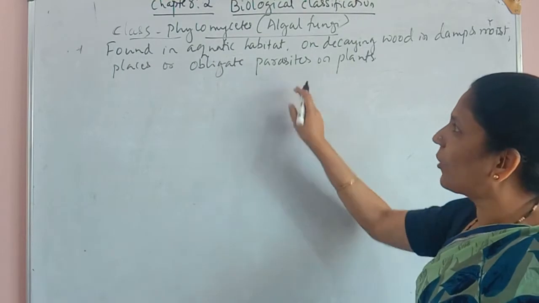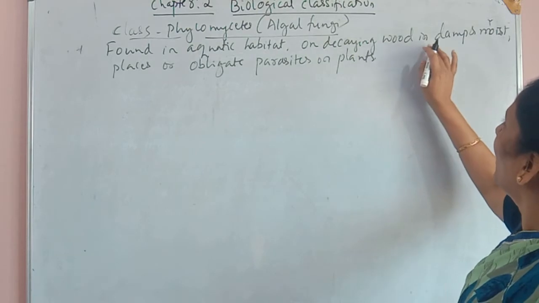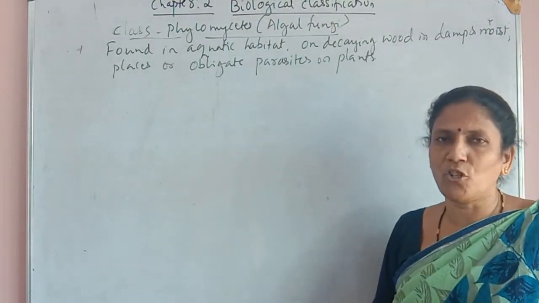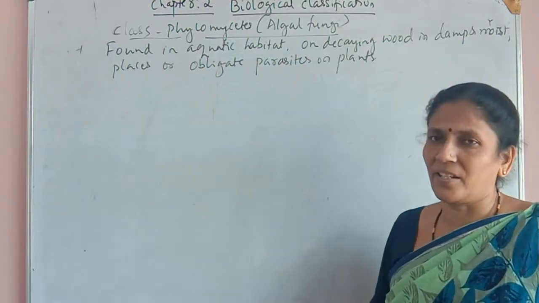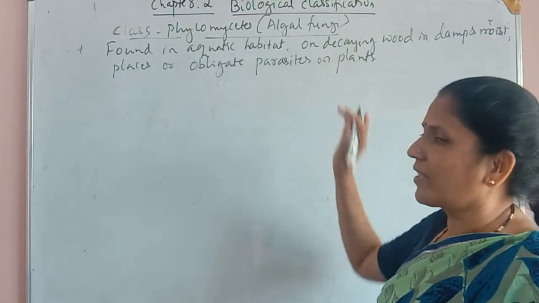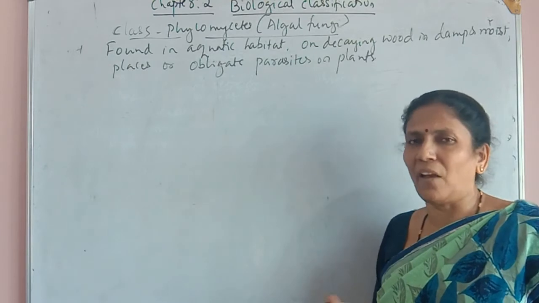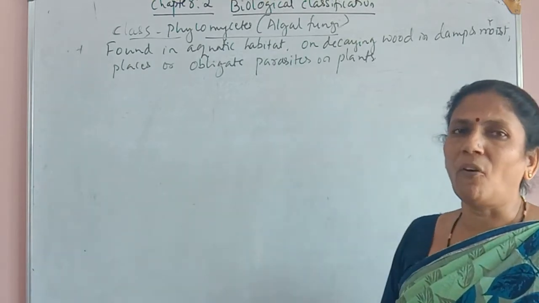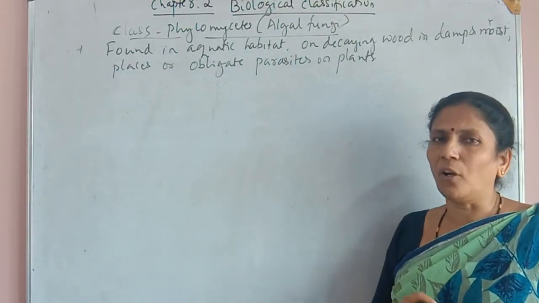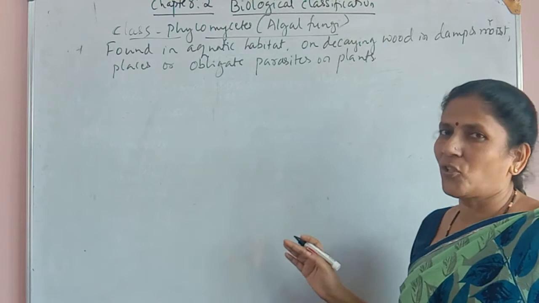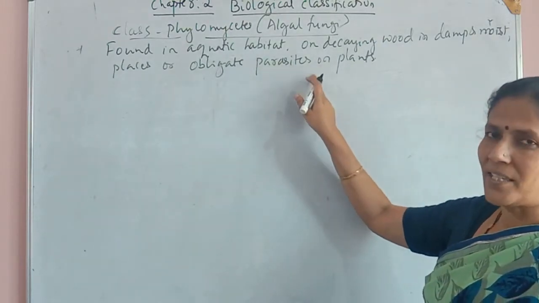First of all, we will discuss what is the meaning of obligate parasites. If they are present on decaying wood in damp and moist places, their mode of nutrition is saprophytic. But here we have obligate parasites. The meaning of obligate parasite is that these fungi cannot complete their life cycle without the help of a living organism. They need a living organism for their reproduction, and such organisms are called obligate parasites.